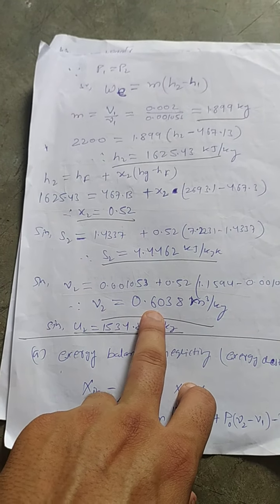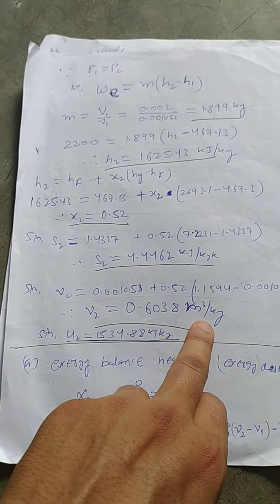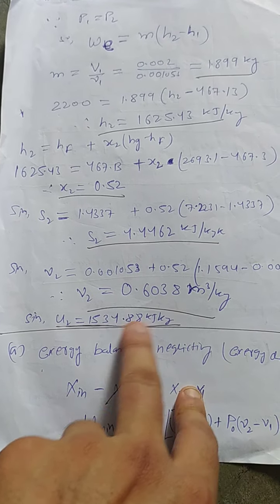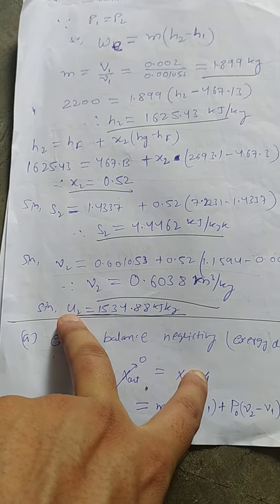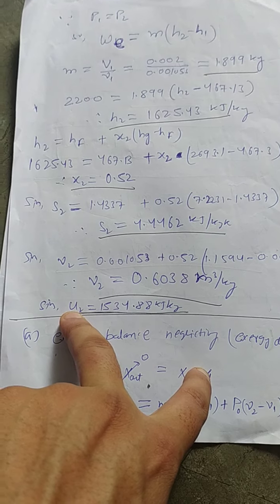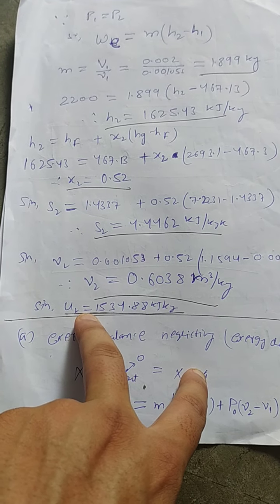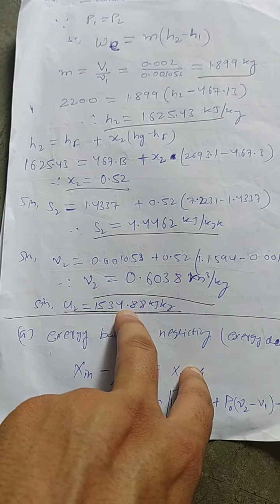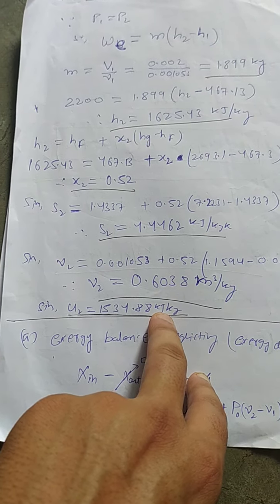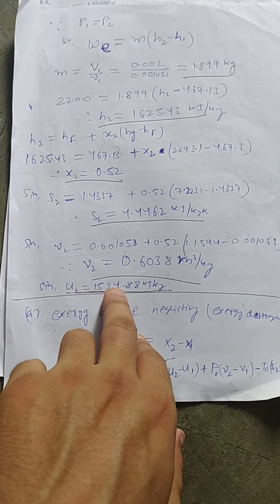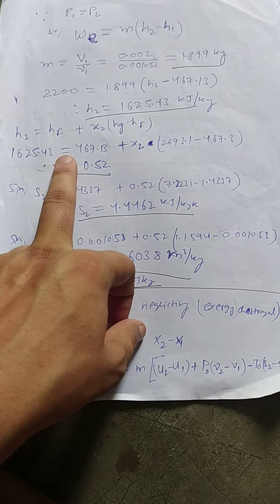Solving this, we get 0.6038 meter cube per kg. Similarly, U2 can also be calculated: U2 is equal to Uf plus X2 times (Ug minus Uf). Putting all these values in, we get U2 equal to 1534.88 kJ per kg. So all the data at the final state is calculated.